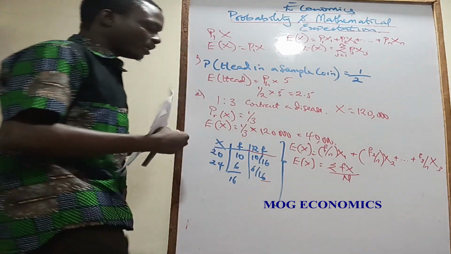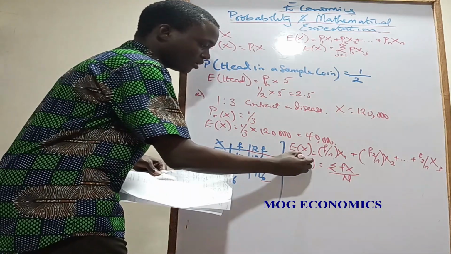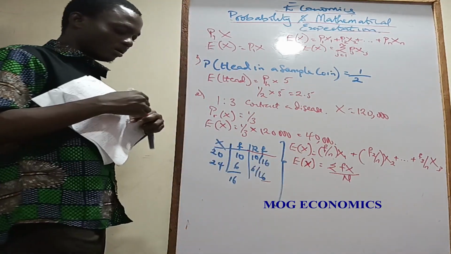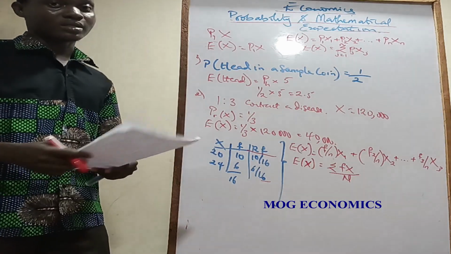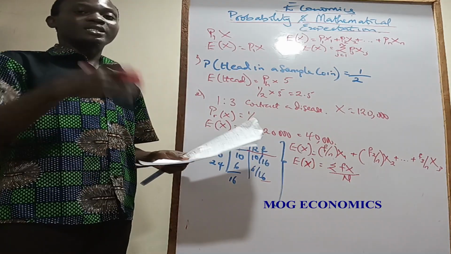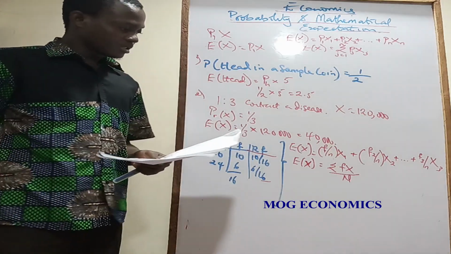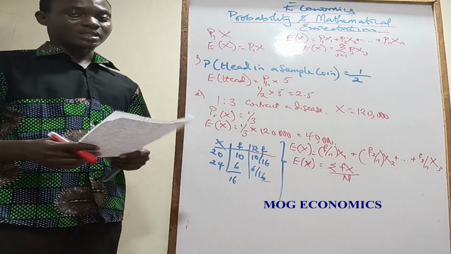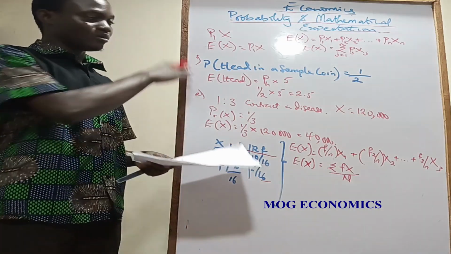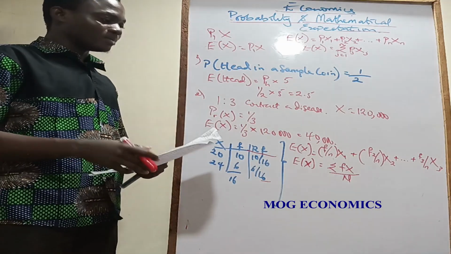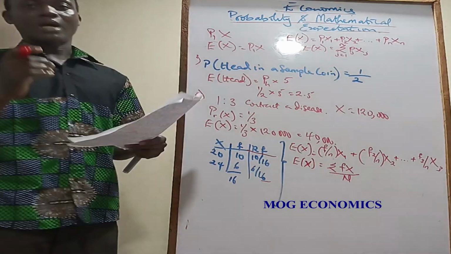So expected value of x. The reason why we are talking about this now is because of regression. I've told you that the reason why we are learning all of this is because of regression analysis, right? When the lecturer taught me this, I didn't understand anything I was saying. I don't know why expected value was so hard to talk about. So the expected value of this is equal to the mean of the population.